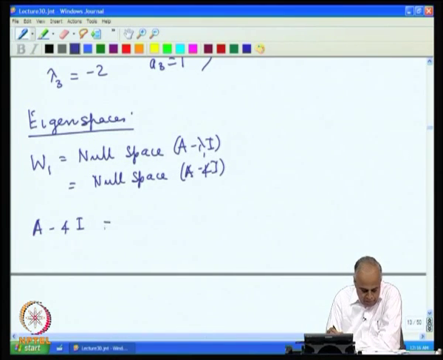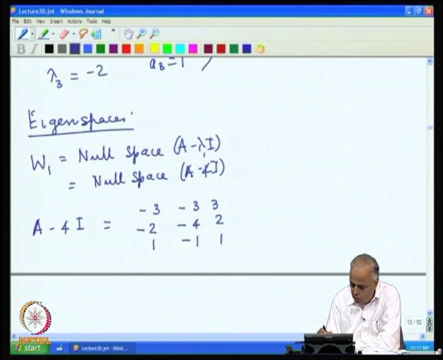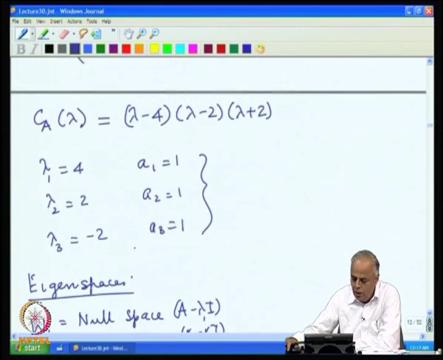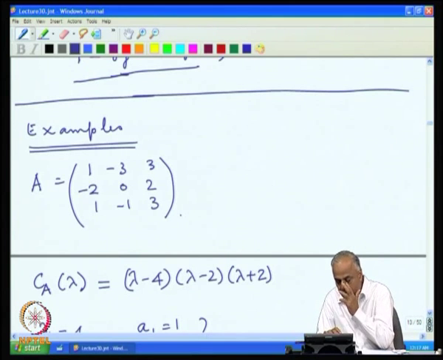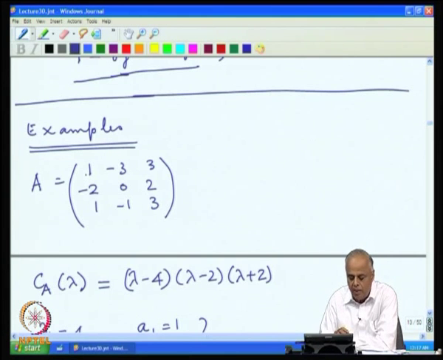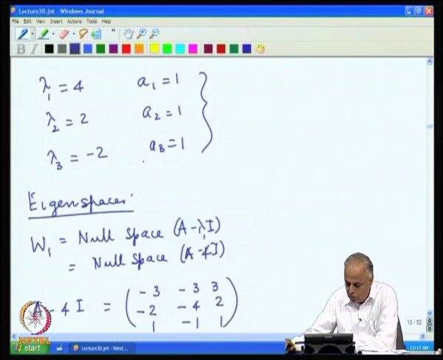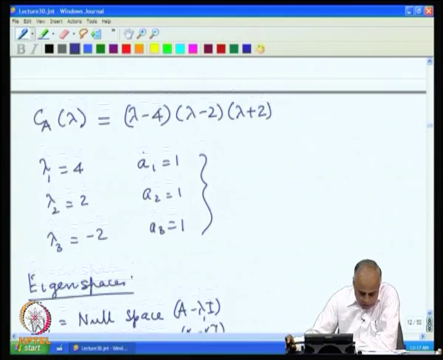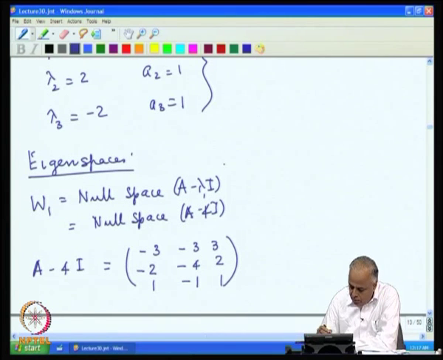When we do that we get the matrix A minus 4 I as minus 3, minus 3, 3, minus 2, minus 4, 2, 1, minus 1. That is, you take this matrix A and subtract 4 from the diagonals. This diagonal will become minus 3, this diagonal will become 0, the third diagonal will become minus 1, because we have to subtract 4 from it.